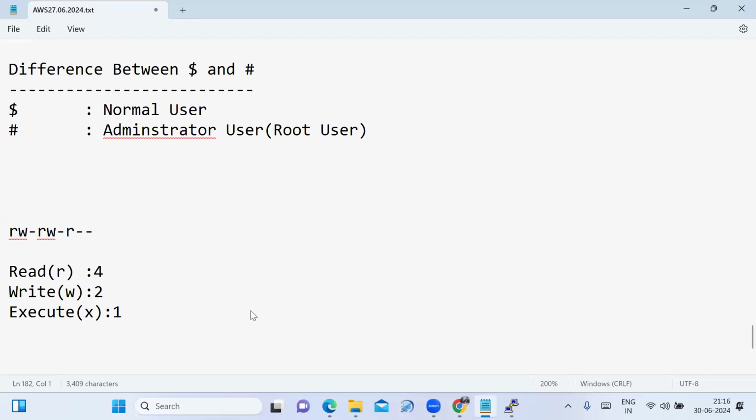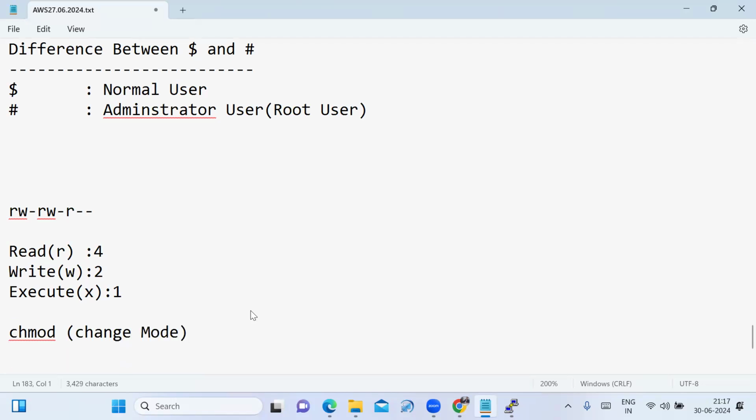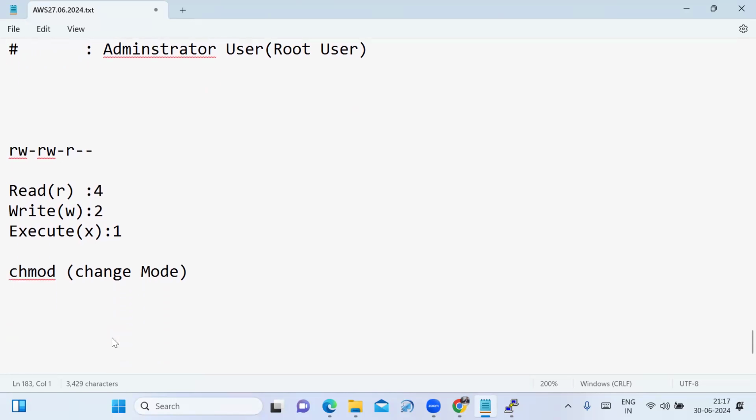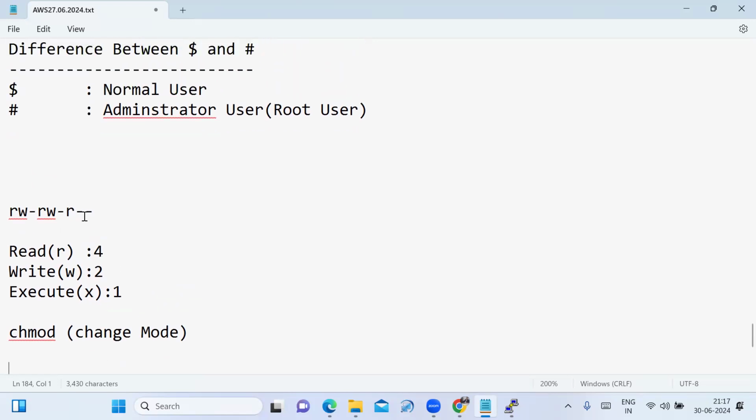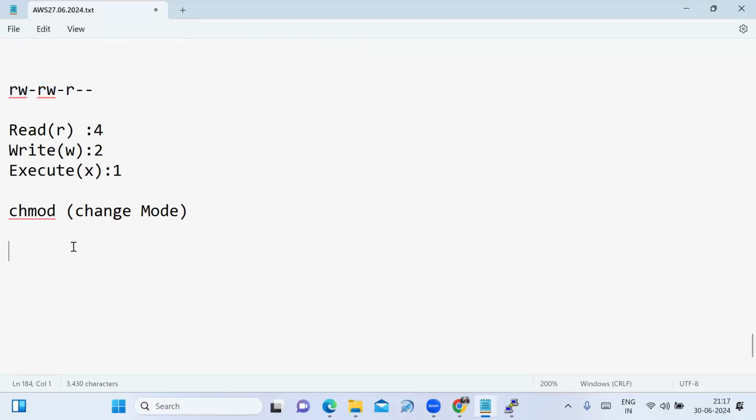Fine. Changing the file permissions can be done by using chmod. Chmod is nothing but change mode. See friends, there are two ways we can change the file permissions of our file. The two ways to change the file permissions are, one is absolute mode.